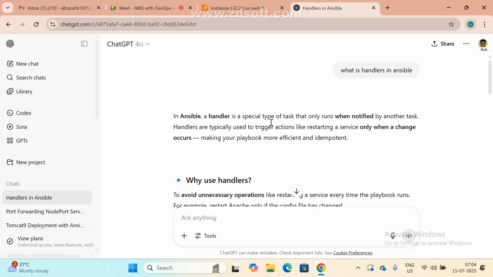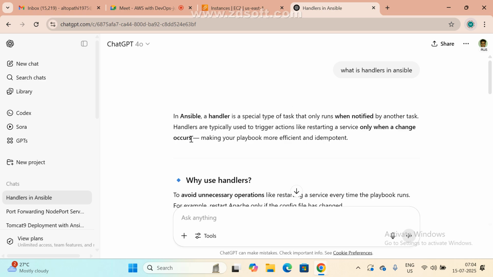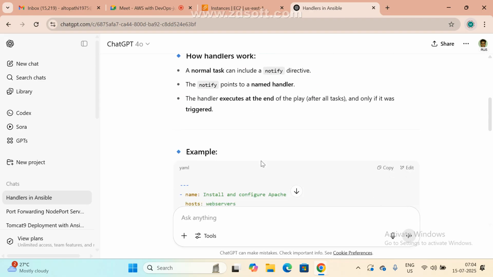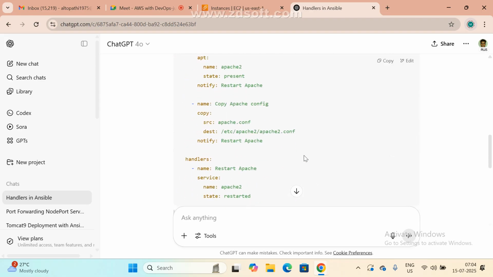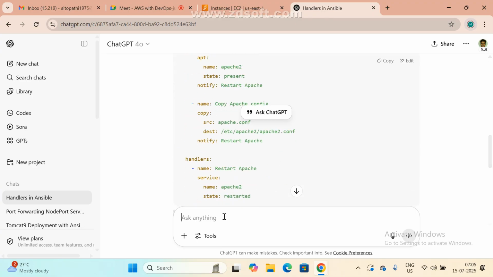So this is handlers. Handlers is a special type of task that only runs when notified by another task. Typically it is used to trigger actions like restarting services only when changes occur. If any changes happen, then only I want to restart my server. Otherwise, if there are no changes, there is no need. Everything we are covering under roles, or else we can execute this also. Both are the same. Now, a very, very important concept.